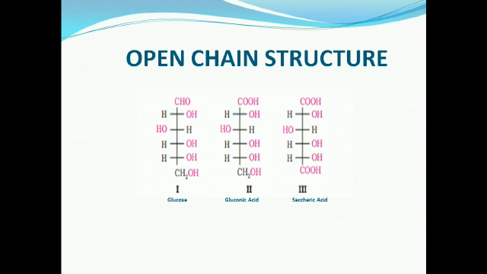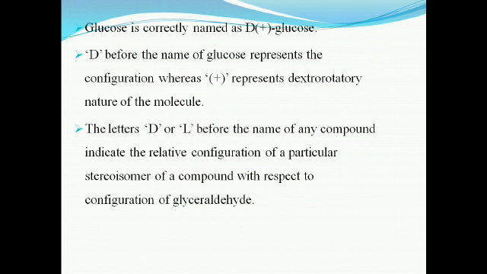Now the open chain structures of glucose, gluconic acid and saccharic acid are shown here. What is the similarity in all these structures? Again you can see that except on the third carbon, in all the carbons like the second, fourth and fifth, OH is on the right side. But in glucose there is an aldehyde group, in gluconic acid there is a carboxylic group, and even in saccharic acid there is a carboxylic group.